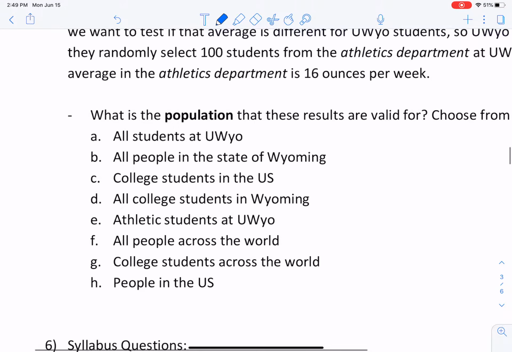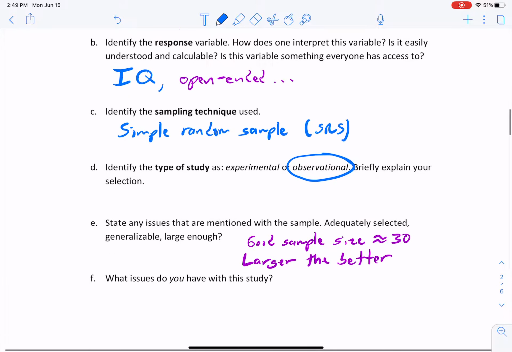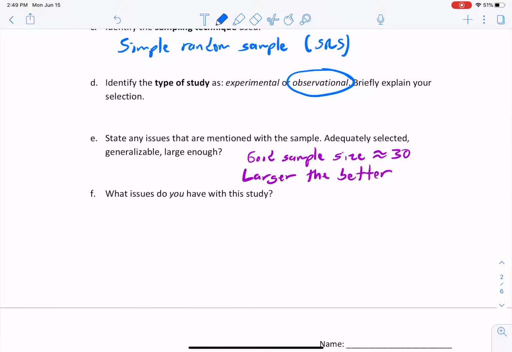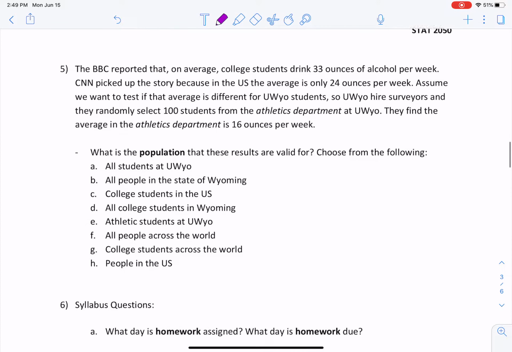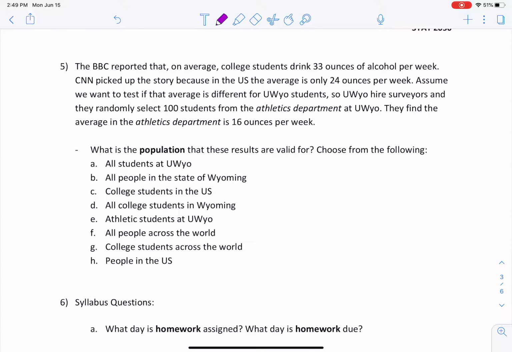There's so many things that go into it that it can get pretty complicated fairly quickly too. So this is also open-ended. Okay, moving on to the last question. Okay, so the thing here, BBC reported that on average, college students drank 33 ounces of alcohol per week. Okay, 33 ounces, so what is that? 15-ish drinks, maybe, a week? Wow.